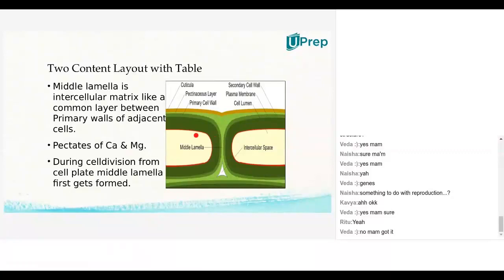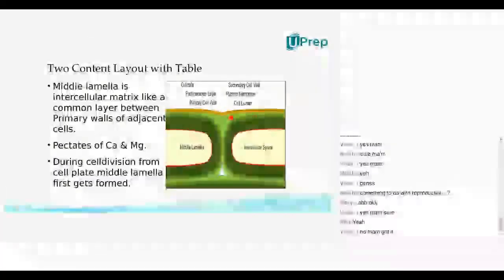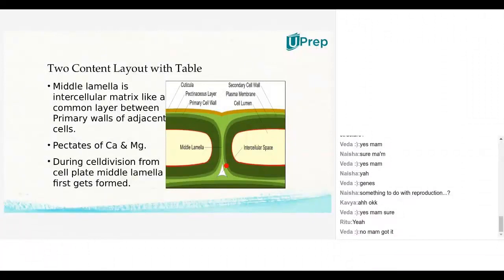So here in this picture, you are getting 2 daughter cells from a single parent cell. Now, while the 2 daughter cells are getting produced, the first formed layer is nothing but the middle lamella, this light green color portion. Now, what is the function of this middle lamella? It makes connection between 2 cells.